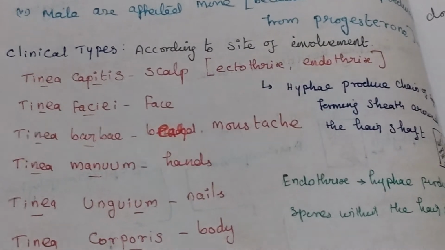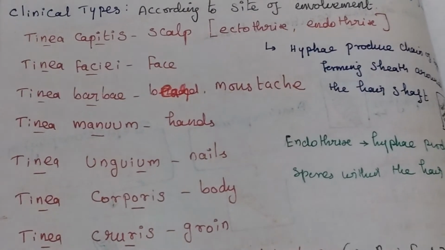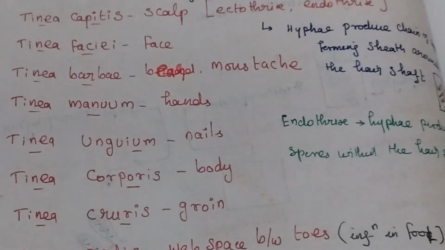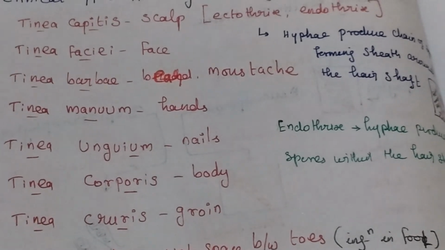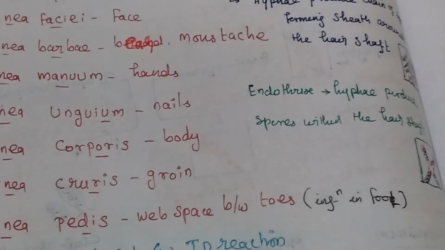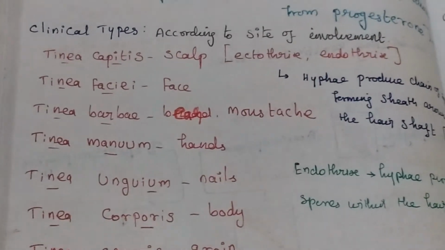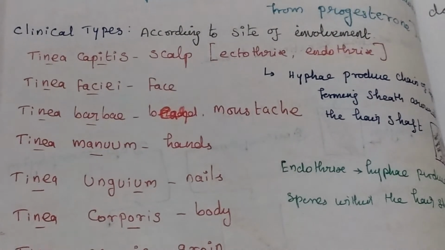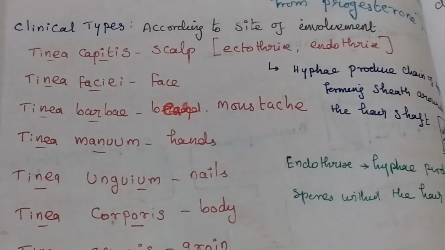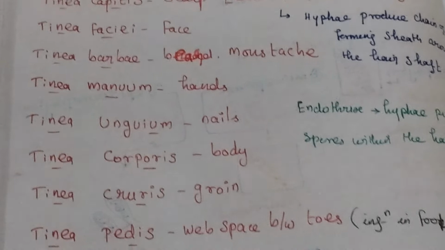Then Tinea unguium, it causes infection in the nail. Then Tinea corporis, it causes infection all over the body. Then Tinea cruris, it causes infection in the groin. Then last one is Tinea pedis, it causes infection in the toes or foot. So based on the site of involvement: Tinea capitis, faciei, barbae, manuum, unguium, corporis, cruris and pedis.